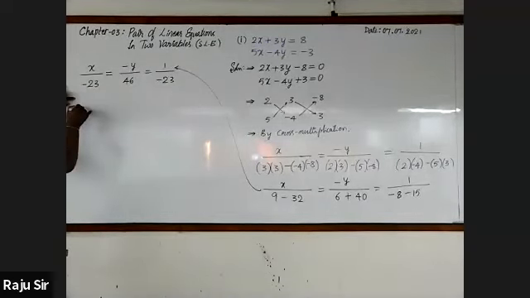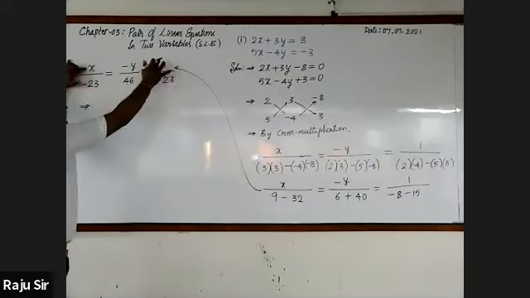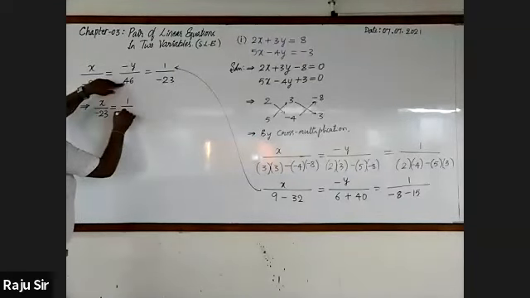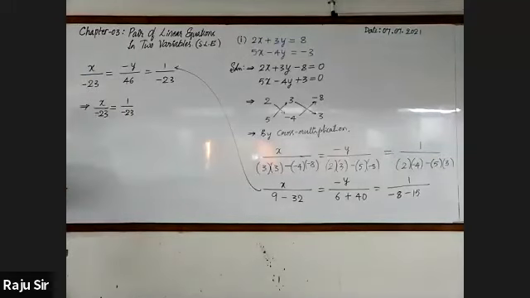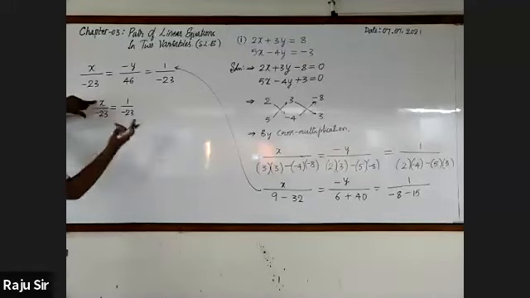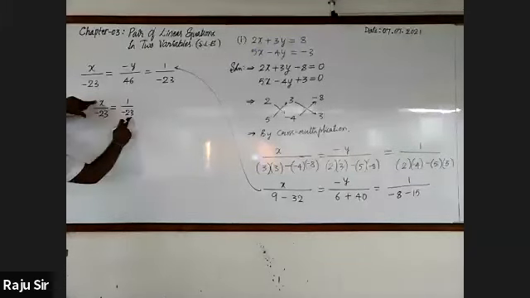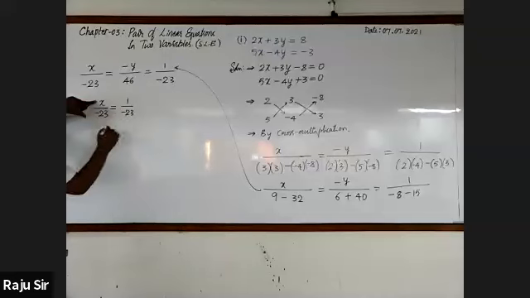Put the imply symbol. First, I am taking the x term and the constant. It is x by minus 23 is equal to 1 by minus 23. X value is 1, sir. Very good. You may cancel it directly, or else when you cross multiply, it will be minus 23 by minus 23. Both get cancelled, it will be equal to 1. X equal to 1.